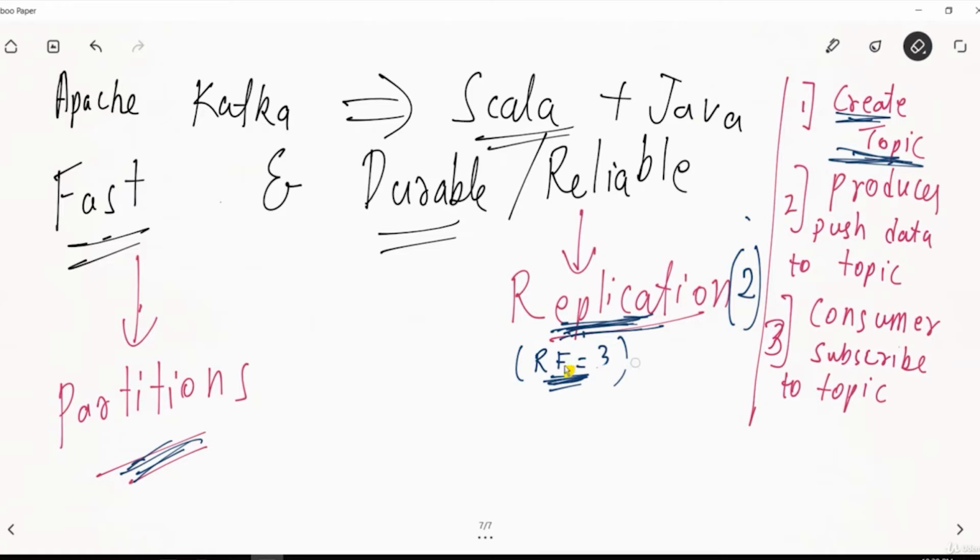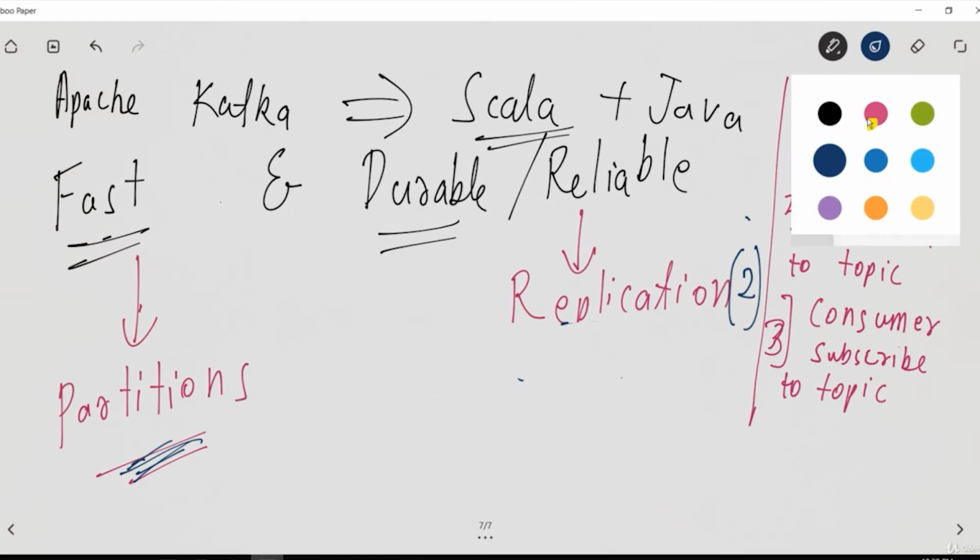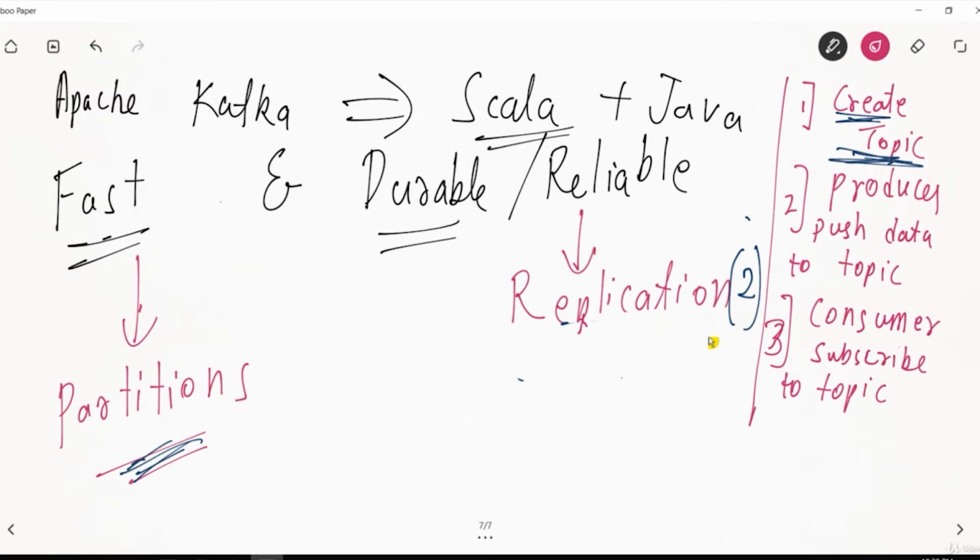Similarly, in the case of Kafka as well, there is replication. Let's say the replication factor is 2. That means the same data will be stored at 2 nodes or 2 brokers. Now we call it a broker. So when we say replication is 2, that means the same data will be stored at 2 different places. Let's say it is present over here as well as over here.